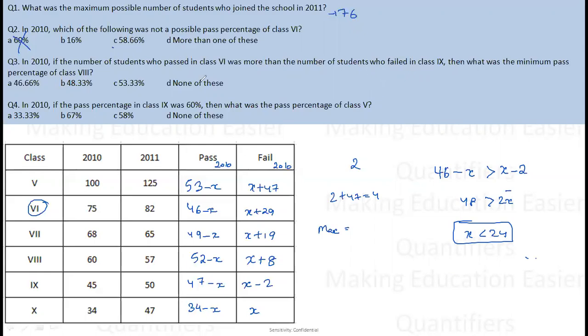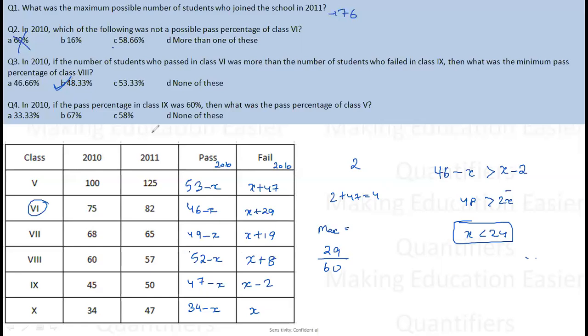Then what is the minimum pass percentage of class 8th? Class 8th minimum pass percentage. So if I have to minimize the number of people who pass, what will I do? I would want to maximize the number of people who have failed. So if I am maximizing the number of people who have failed, I will put x as 23. In any case, it is 29. So basically 29 is the number of people who can pass, 29 out of 60 people. So what answer does this give me? This gives me around 48.33. Okay, a little less than 50, around 48.33 is the answer, right?